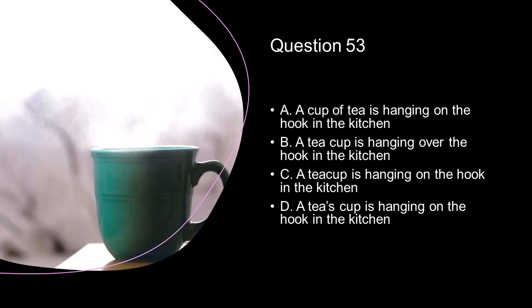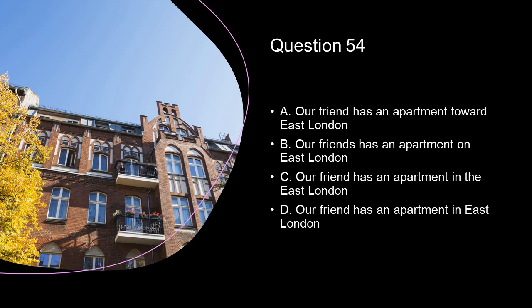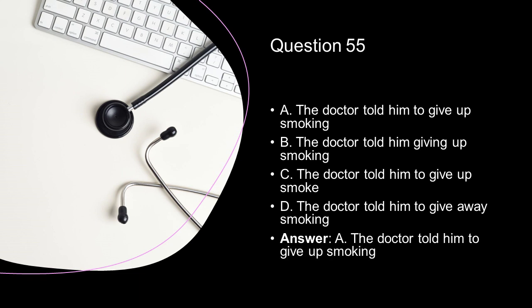The correct sentence in this question seems to be option C. A teacup is hanging on the hook in the kitchen. The correct sentence in this question seems to be option D. Our friend has an apartment in East London. The correct sentence in this question seems to be option A. The doctor told him to give up smoking.